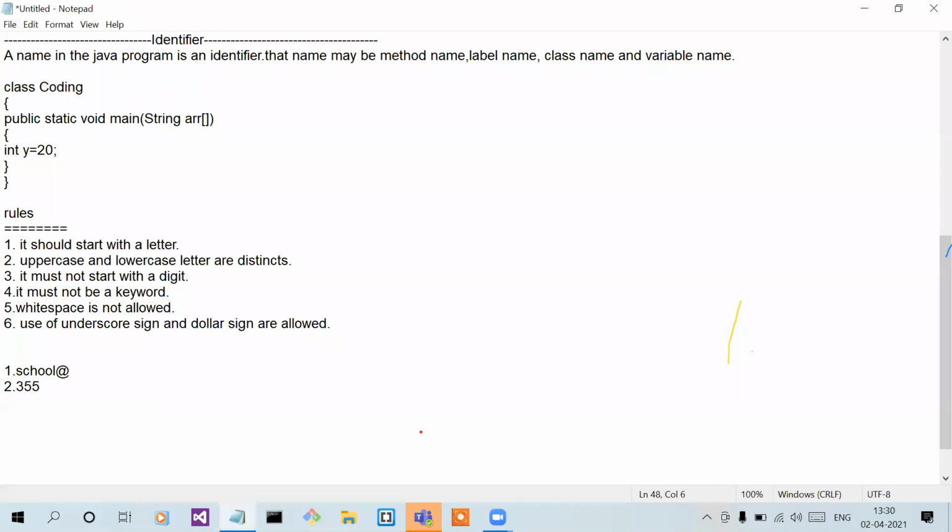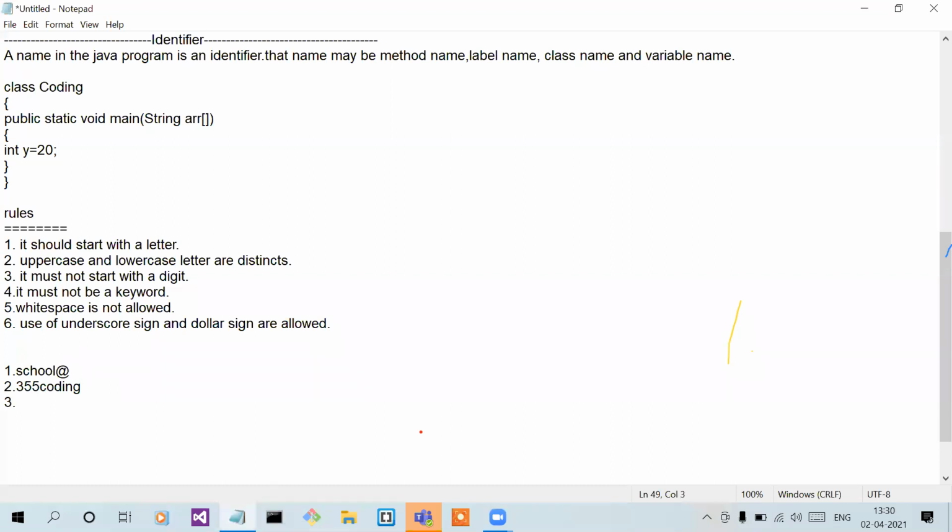3, 4, 5, then coding. Okay, tell me, right or wrong? Wrong. Why? Ma'am, it's starting with a numerical number. Okay, so because it starts with a number, it is wrong.